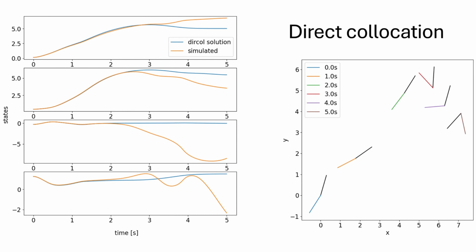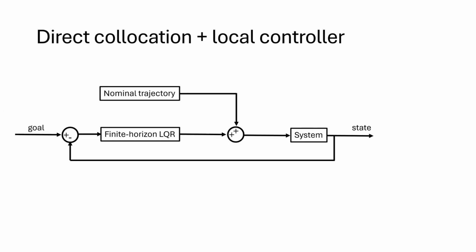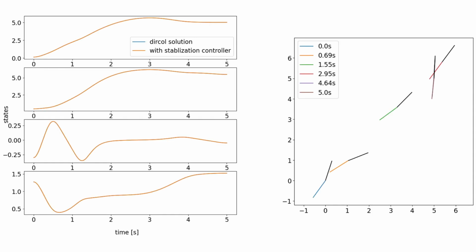And due to numerical error, if we directly input the force trajectory to simulation, we can see the error in the states grow as time proceeds. The result shows that a local controller is needed. I add a finite-horizon LQR here to keep the actual state close to the nominal trajectory generated from the direct collocation. And with the feedback controller, we can see the actual states overlap with the nominal trajectory perfectly.